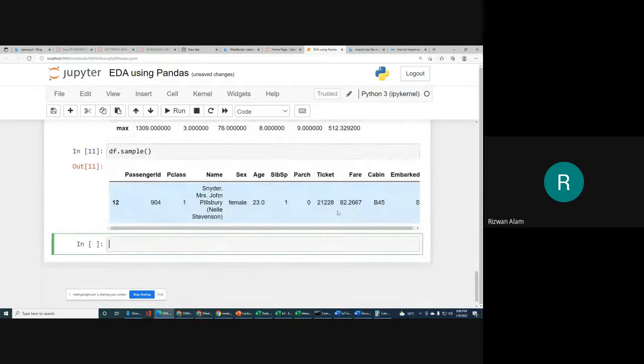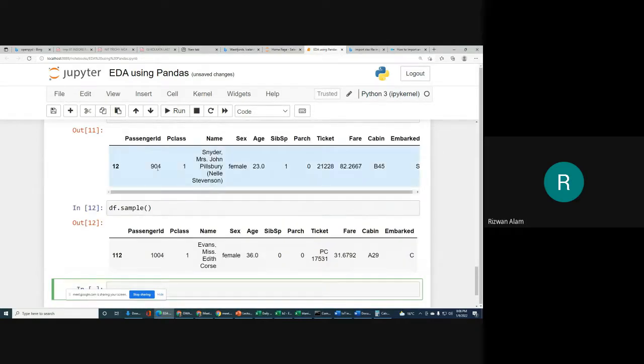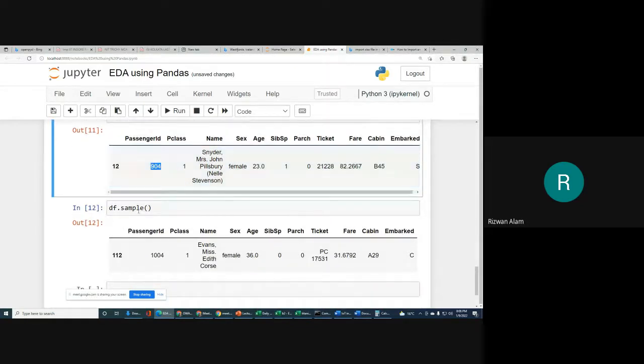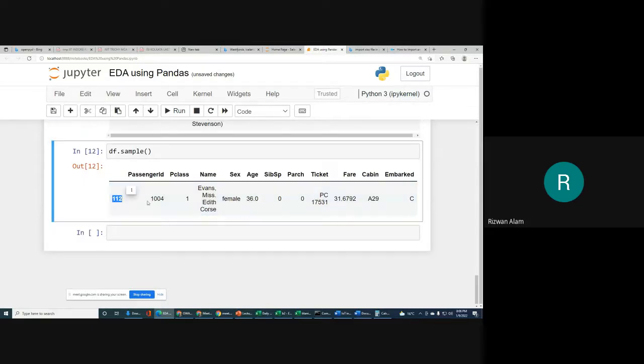Okay. So randomly it will select. Let me try one more thing: if we try again with this sample, it will randomly select some other record. You can see that the first time for df.sample we got the 12th record, in which the passenger ID is 904. But the second time we ran df.sample, we got the 112th record and the passenger ID is 1004. So actually it randomly selects any record and displays it.